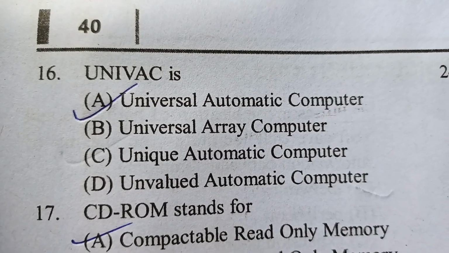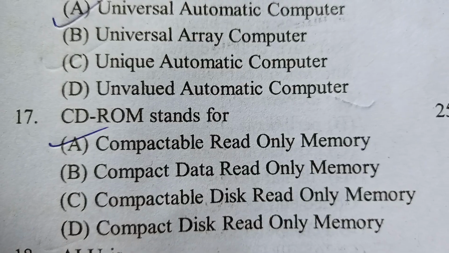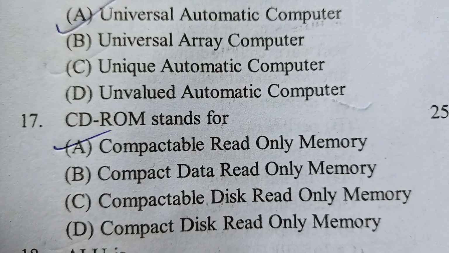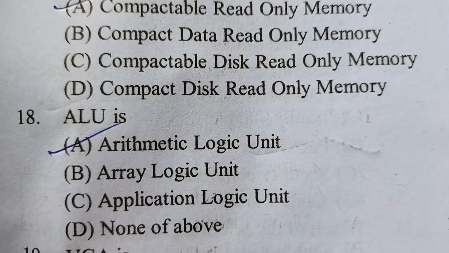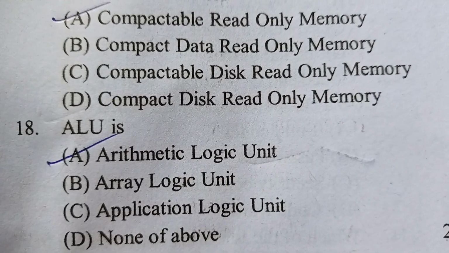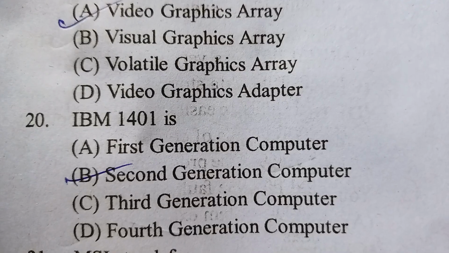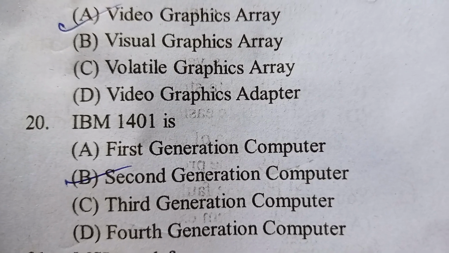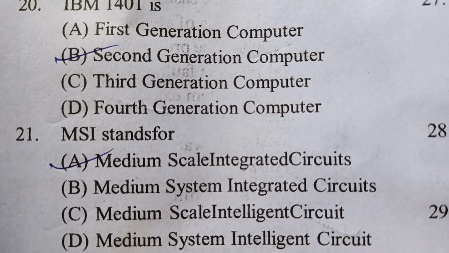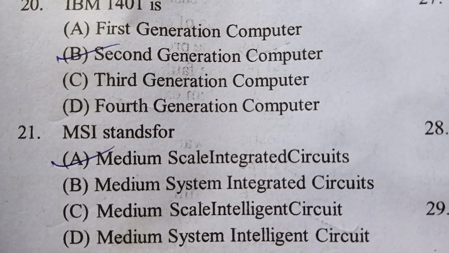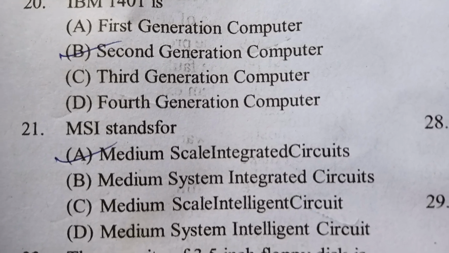UNIVAC is Universal Automatic Computer. CD-ROM stands for Compact Disc Read Only Memory. ALU is Arithmetic Logic Unit. VGA is Video Graphics Array. IBM 1401 is a second generation computer. MSI stands for Medium Scale Integrated Circuits.